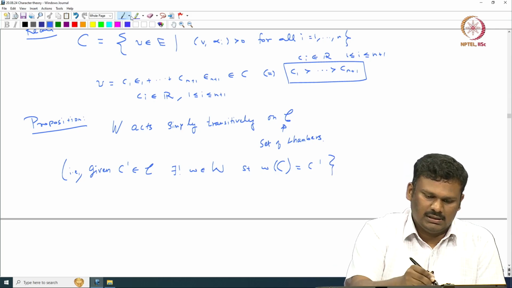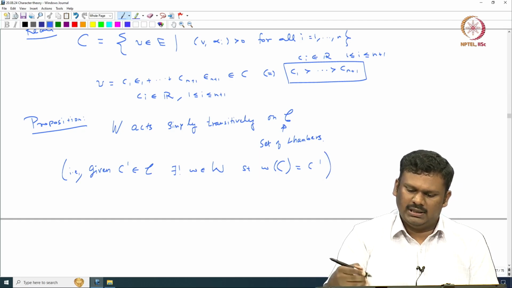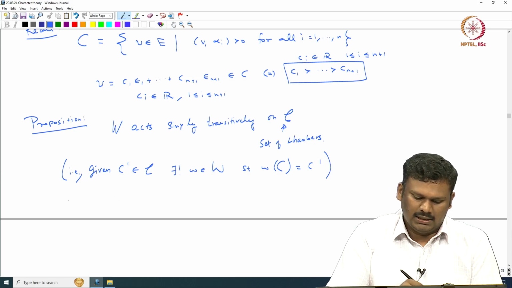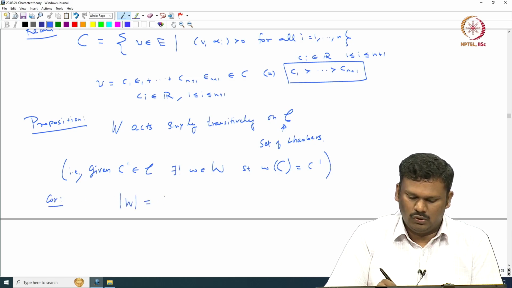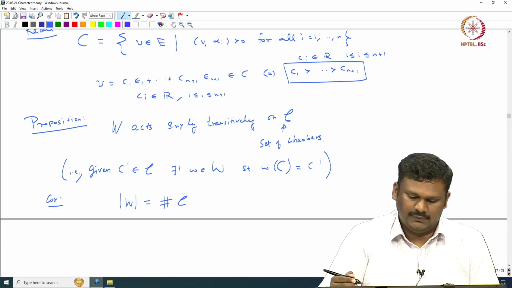This also tells us that you can obtain all the chambers using the action of W on C. As an immediate corollary, you can easily see that the number of elements in the Weyl group is the same as the cardinality of this set, which is the number of chambers.